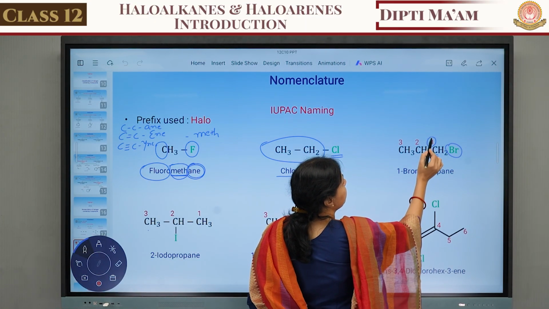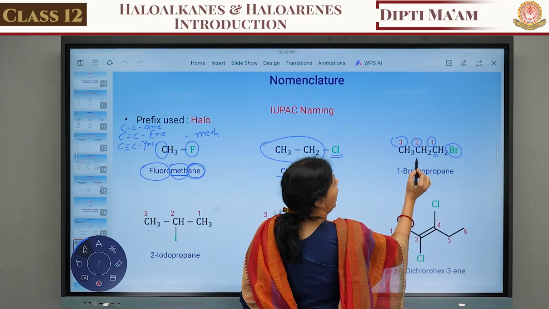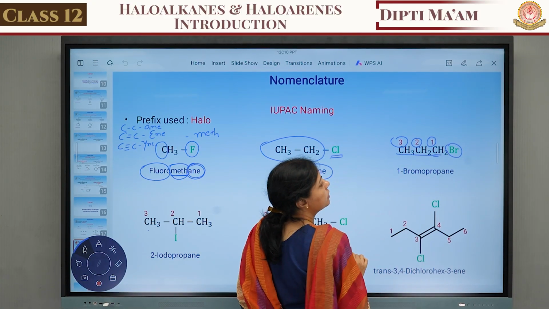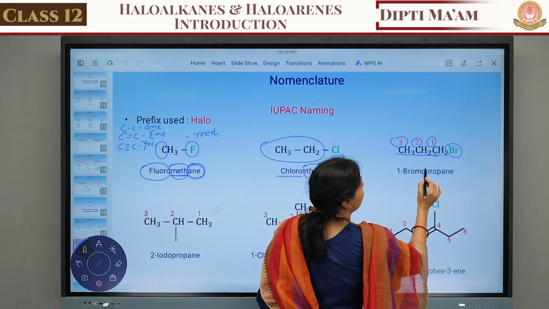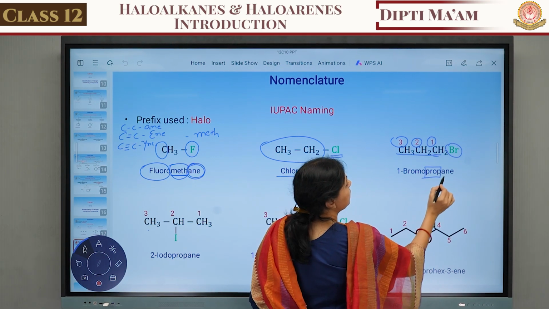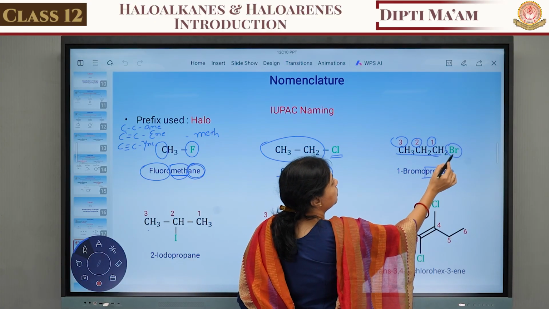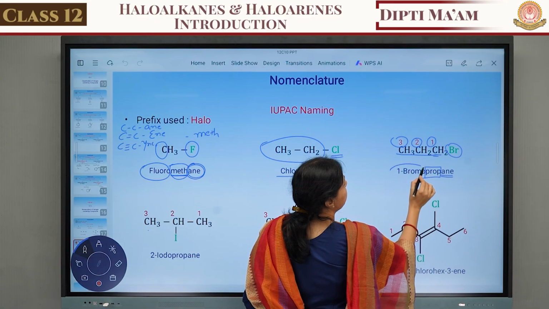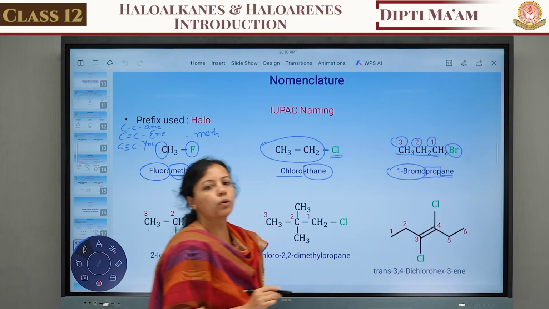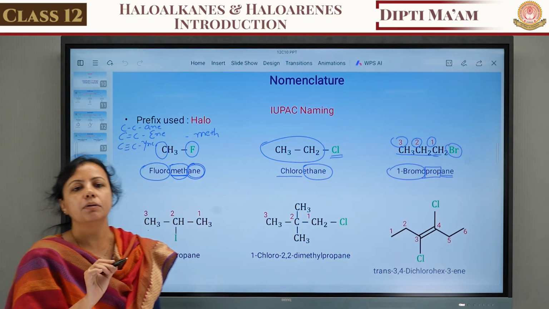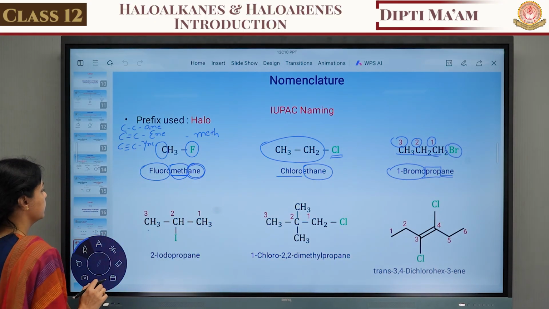We start the numbering from right to left. How many carbons are there in total? Three carbons, so we write down prop. All are single bonded, that is ane. On the first carbon, bromine is attached. So it is known as 1-bromopropane, because bromine is attached to the first carbon.